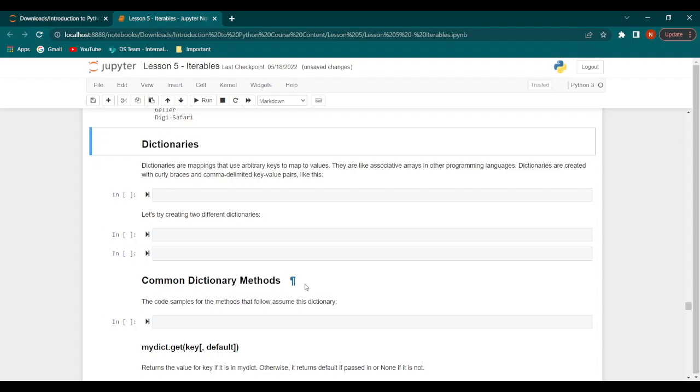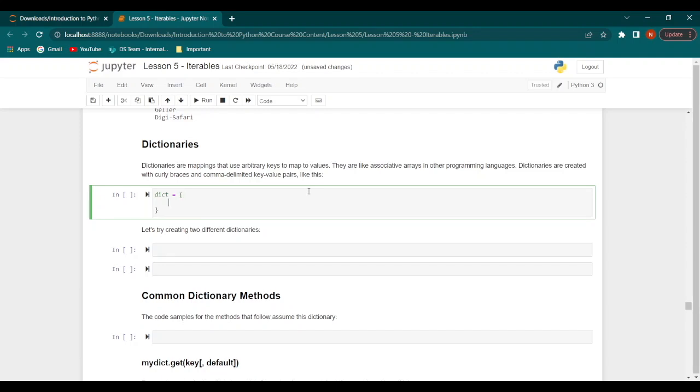Now we will move on to dictionaries. Dictionaries are just mappings that use arbitrary keys to map to values. In other programming languages, something similar would be associative arrays. In Python, dictionaries are created with the help of curly braces and with comma delimited key value pairs. Let's take a look at an example. Let's say we have a dictionary called dict, and within this we use the curly braces first, and then we will define the values of our dictionary.